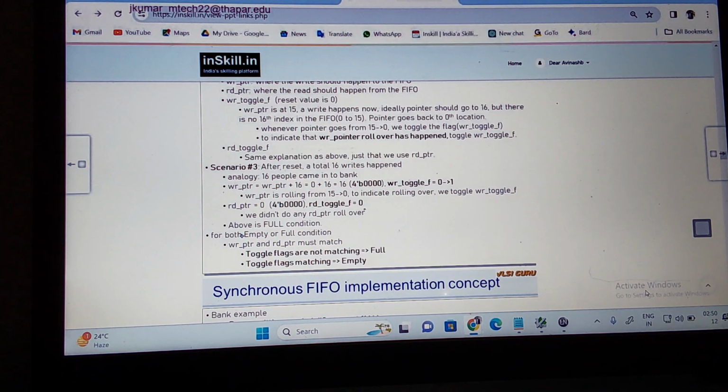Read pointer is what? 0. No read happens here. Then what is the flag? This is nothing but 0. Now this complete scenario, what can you call it? Full. This is nothing but full. Above is the full condition. How do you understand this?